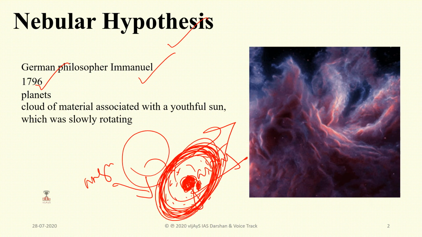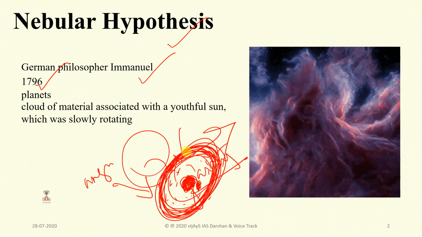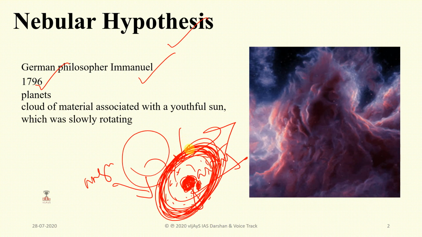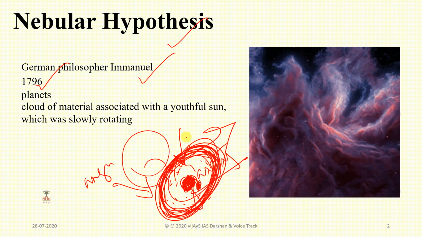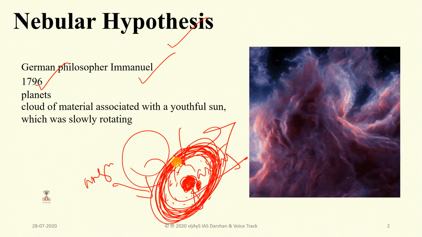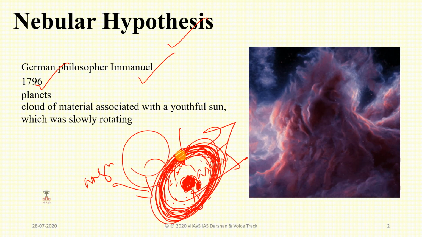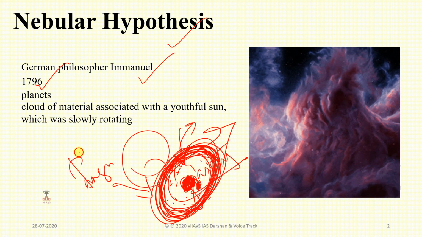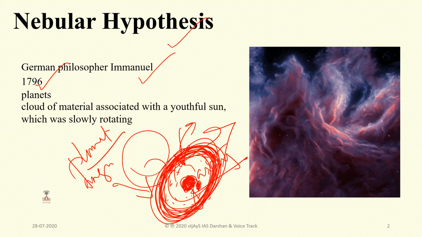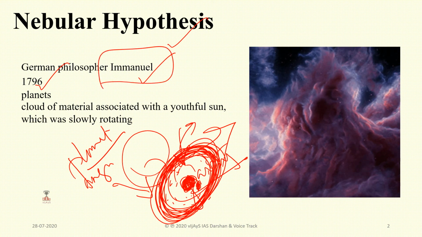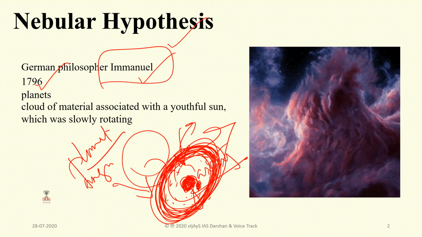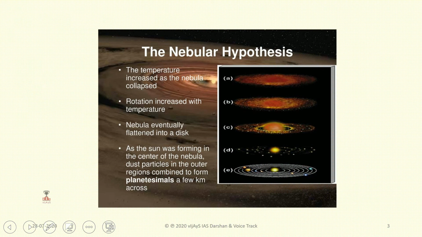And thereafter, a centrifugal force will be formed that balances the gravitational force, and again the forces will form a ring pattern, and this ring later will turn into a planet. So this was said by the German philosopher Immanuel Kant. And then later he discussed different kinds of hypotheses here.